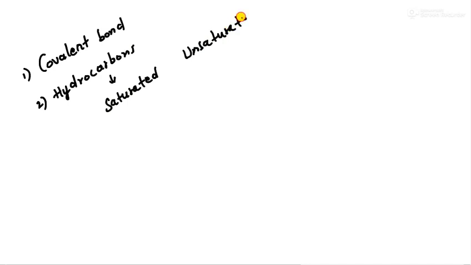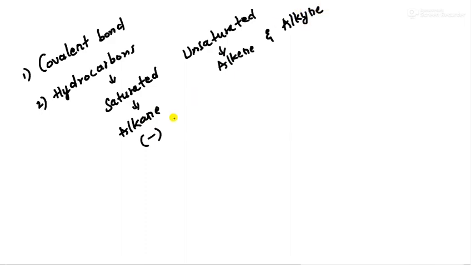Under this you have alkane, which mainly has single bonds, and alkene and alkyne. You have to remember the names. The only difference is the letter: A, E and Y. If it is A, it is a single bond. For E, it is a double bond. For Y, it is a triple bond.